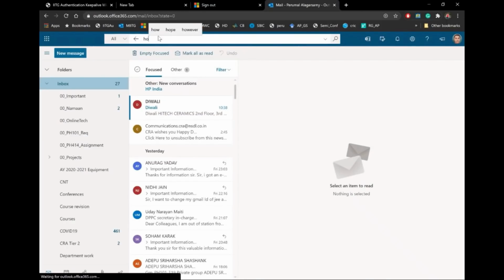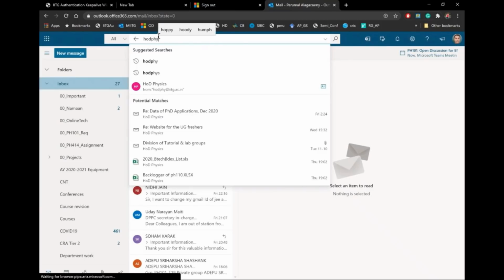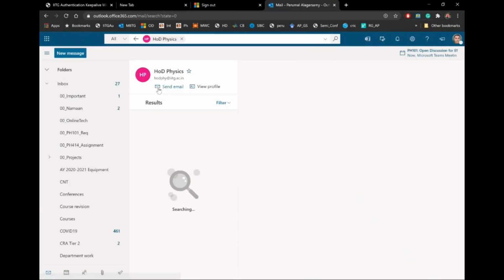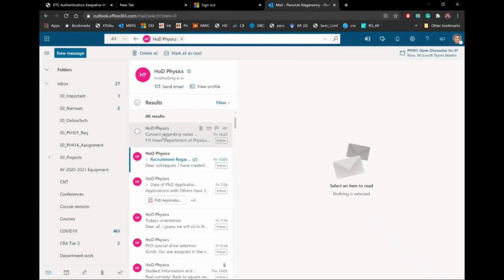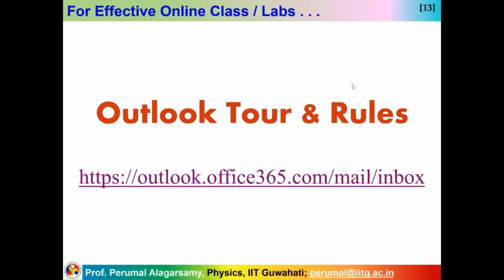Suppose I want email from only my head of the department, physics. So I want to search only emails from it. Now you can see all the email that comes to me from the head of physics, and then I can pick out which are the important ones that I have to see, instead of checking across so many emails. So these are the ways you can effectively handle your Outlook, and then setting up the rule process.